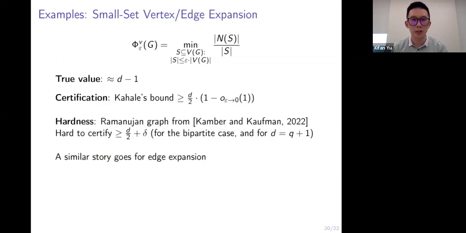And then finally, let us consider the small set vertex and edge expansion. We'll just consider the vertex expansion for simplicity. This quantity is defined as the minimum vertex expansion over all sets S of size at most epsilon n. The true value of this quantity is close to d minus 1 for epsilon small enough. And the state-of-the-art certification algorithm we consider is a Cheeger-type spectral bound, which proves that the small set vertex expansion is at least d/2 times something very close to 1 as epsilon goes to 0, for a Ramanujan graph G.